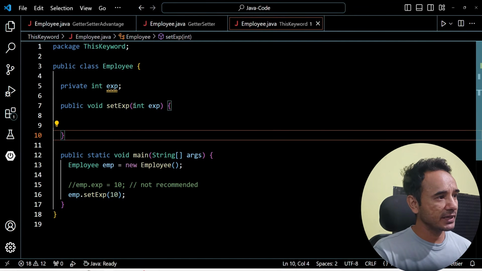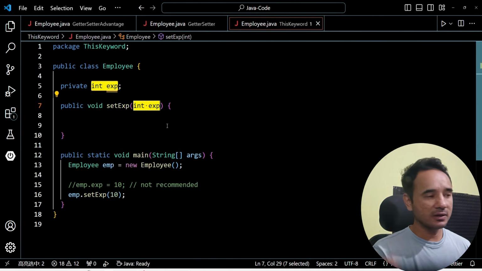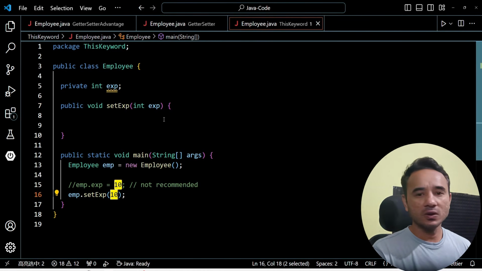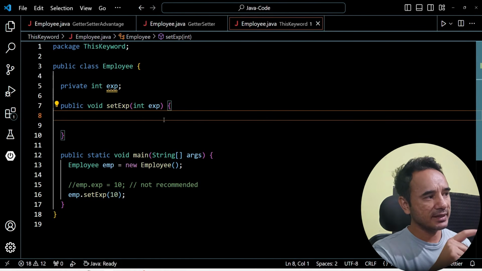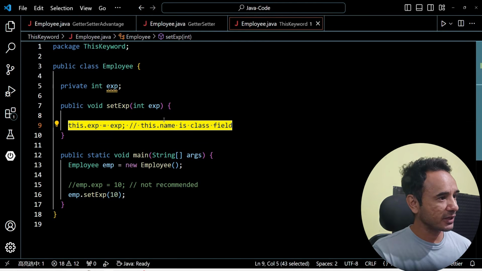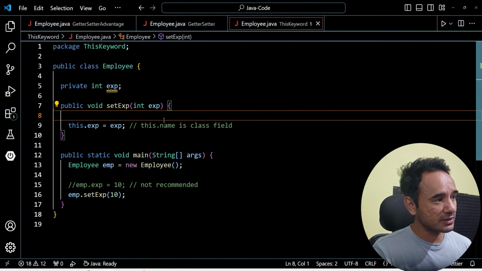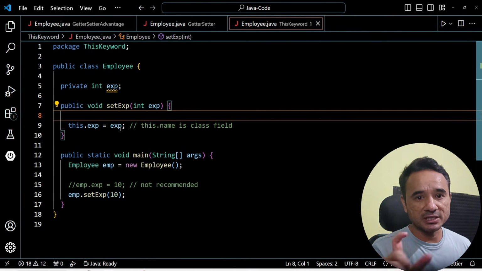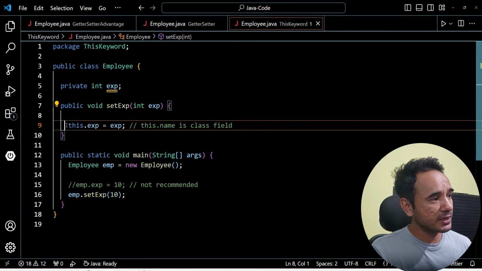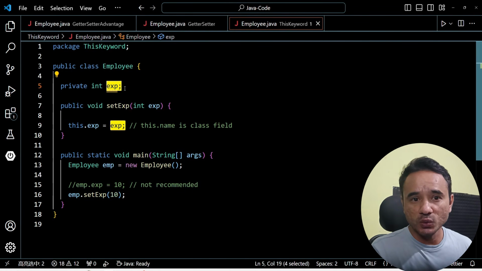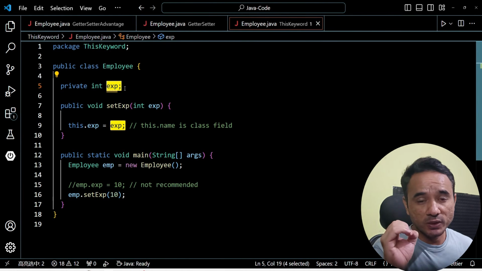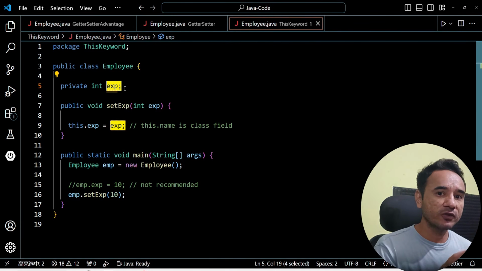And here in the parameter we will receive the argument which we are passing from here. Alright, clear? Now inside this setter method we will set the field. We will write this code, this.experience equal to experience, basically setting the field value. Now listen very carefully. Here this.experience will represent the class field value, because the this keyword refers to the current instance of the class, meaning if you put this keyword and a dot in front of anything, it points to the current class fields.